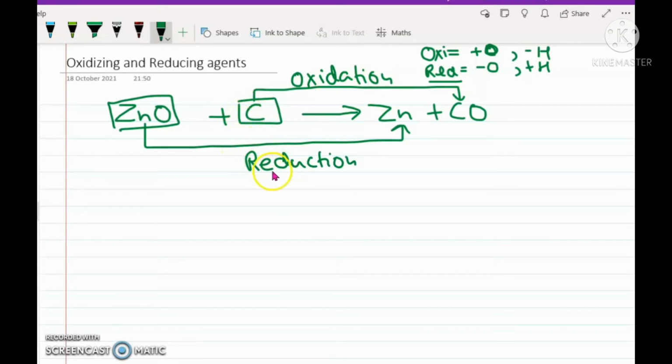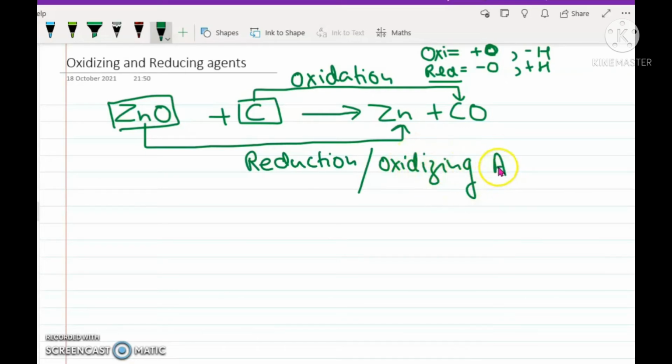Now we also need to understand at this point that there are oxidizing and reducing agents as well. What are these? In simple terms, oxidizing agents are those agents which are undergoing reduction.